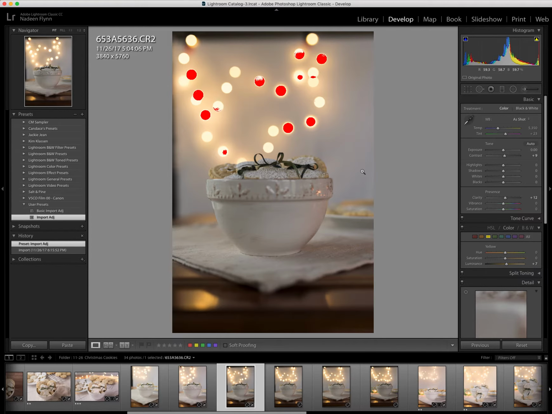I hope that helps, and I hope you'll give it a try. There's so many uses that you can have for this. If you want to create some very artsy adjustments, presets, you can do that. And that's just a basic import that I would do. So you can create your own, unique to your editing style, and let me know how that works for you. Thanks, everyone.